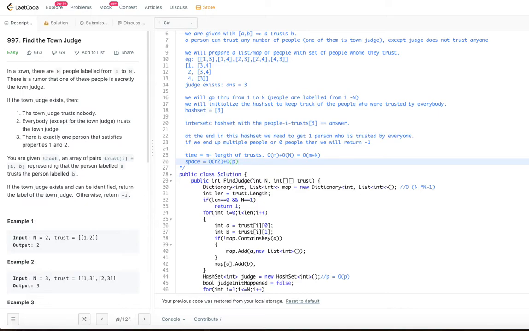In general, order of p could be equal to n minus 1 in a scenario where a person is trusting every other person in the town. So here p is actually n minus 1. If you take those worst case things, order of n square plus order of n minus 1, totally what we would say is order of n square is the space complexity required for this particular algorithm.